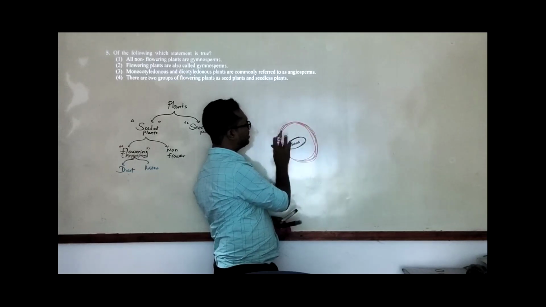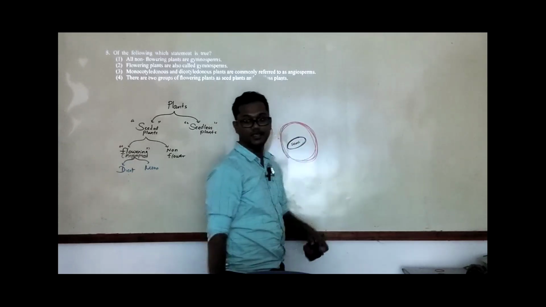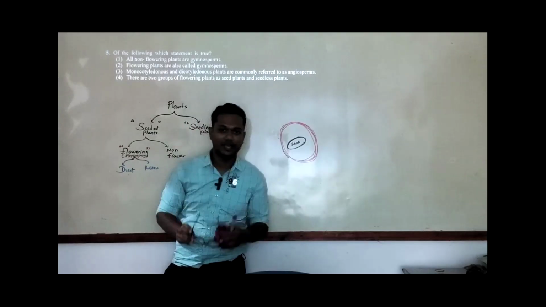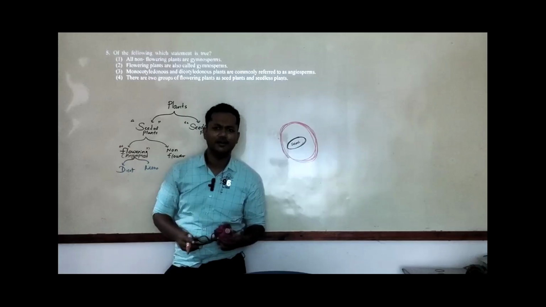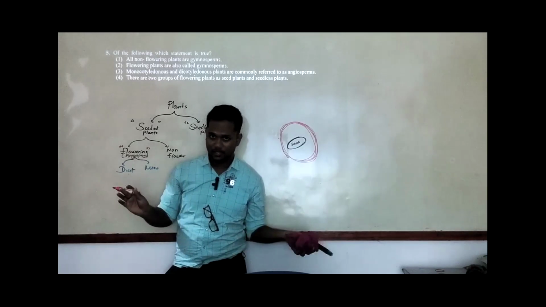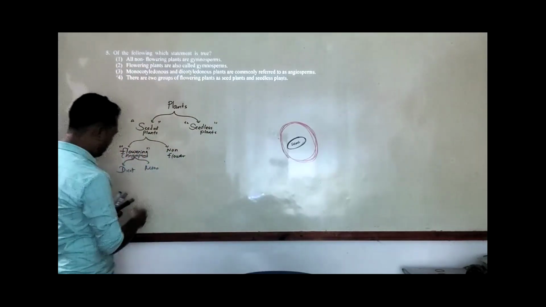Right. Okay, seeds are not inside. Usually these angiosperms consist of their seeds inside the, yes, inside the where? Fruits. So that's why we label them as angiosperms, right? Okay. Now we have another type, non-flowering plants.